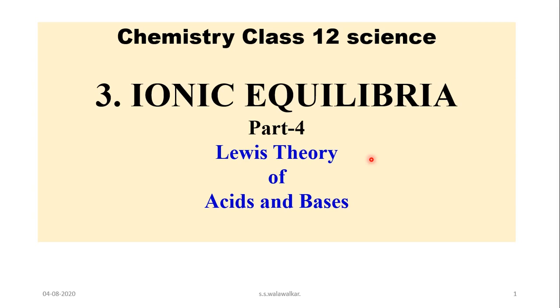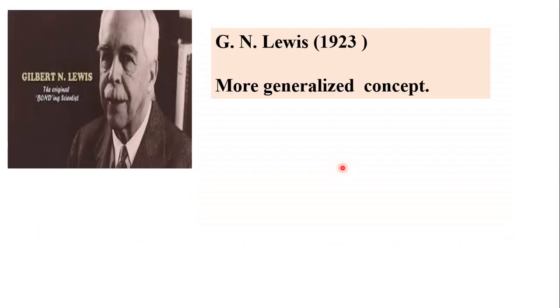You have also studied Arrhenius theory. Arrhenius theory as well as Bronsted-Lowry theory of acid and base are both limited to substances which contain a proton, and therefore the scientist Gilbert Lewis in 1923 proposed a more generalized concept of acid and base.